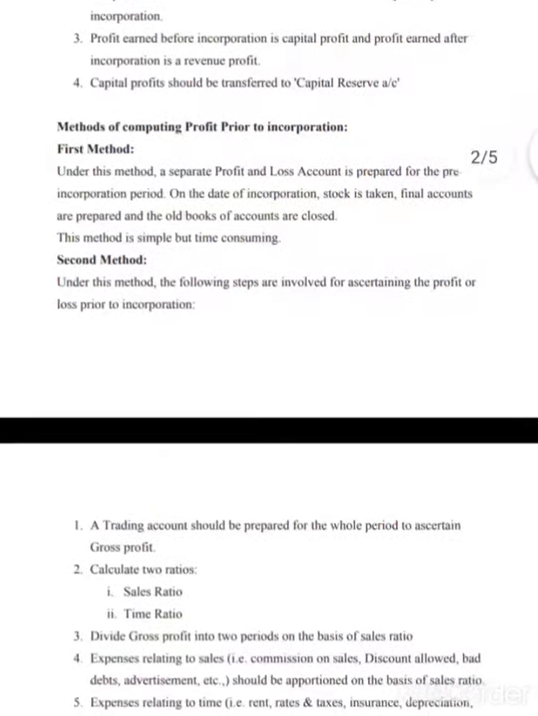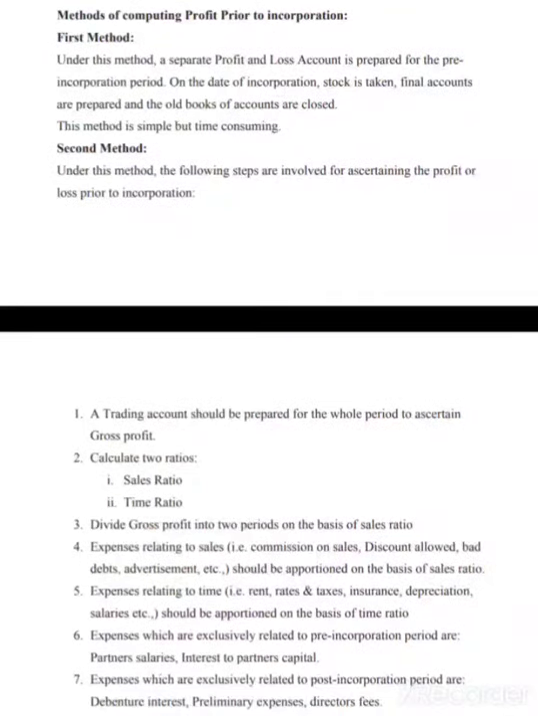But in the second method, you will prepare one P&L account, and you will make sure that you are dividing all the indirect expenses and the incomes between the prior period and the post period. Now, to divide this into prior period and post period, we have two major ratios, that is your sales ratio and time ratio. Now, when I say sales ratio, the question is, what are the expenses or the incomes which I'm going to divide on the sales ratio? What are the expenses or incomes which I'm going to divide on the time ratio? This is the bigger question.